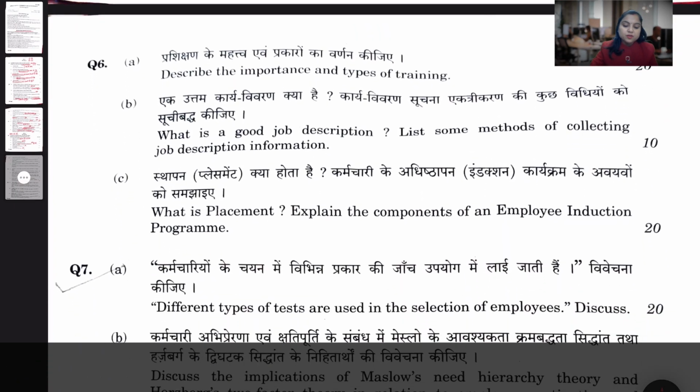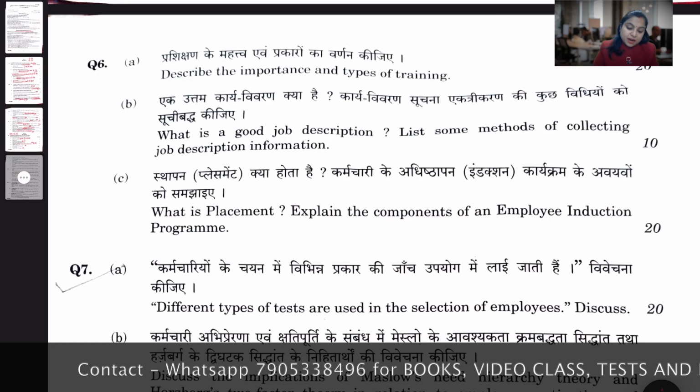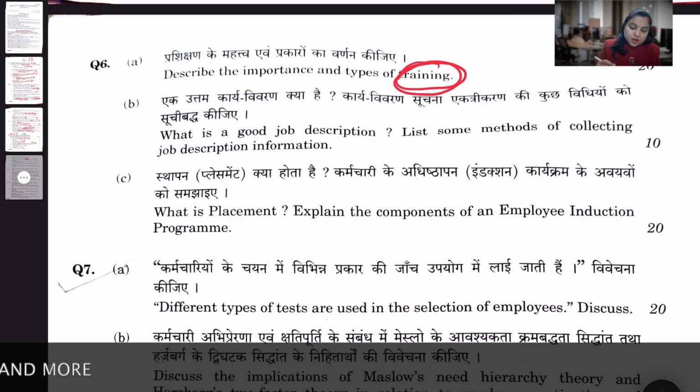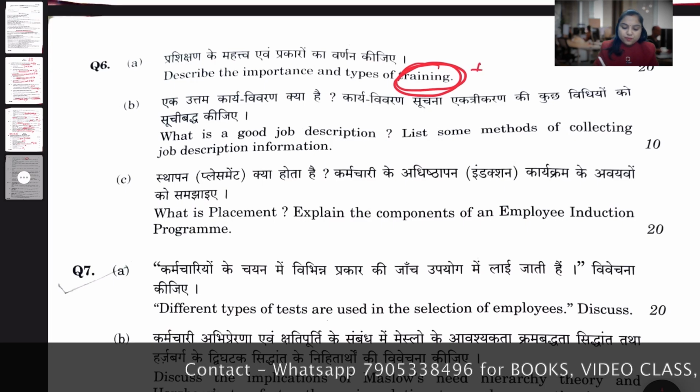Next, moving ahead, question number 6A, an optional question. So question number 6A: describe the importance and types of training. So it's a topic on training. It asks for the importance and types, so we can call it a direct question from HRM.